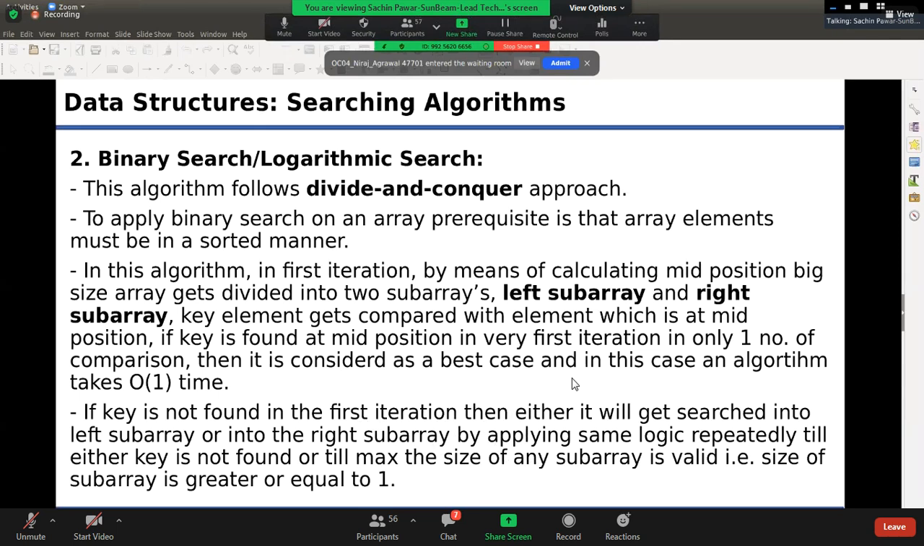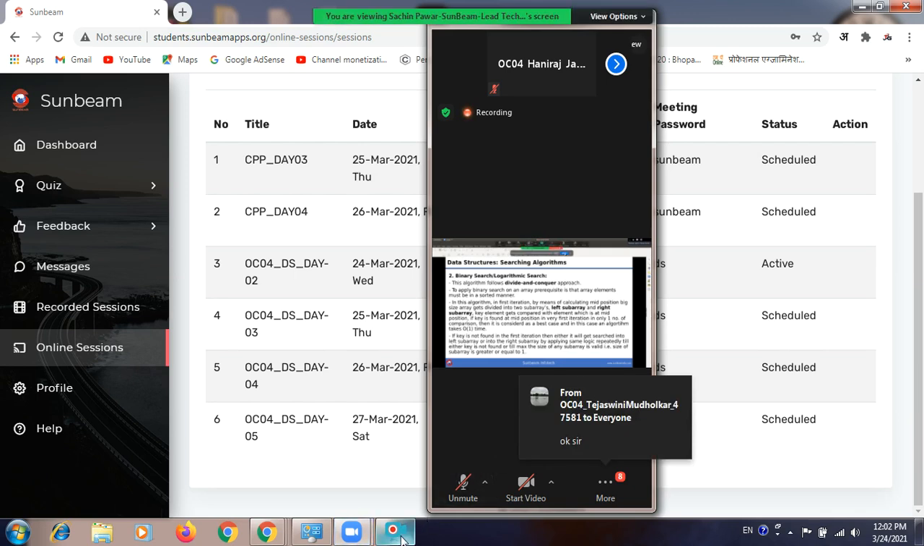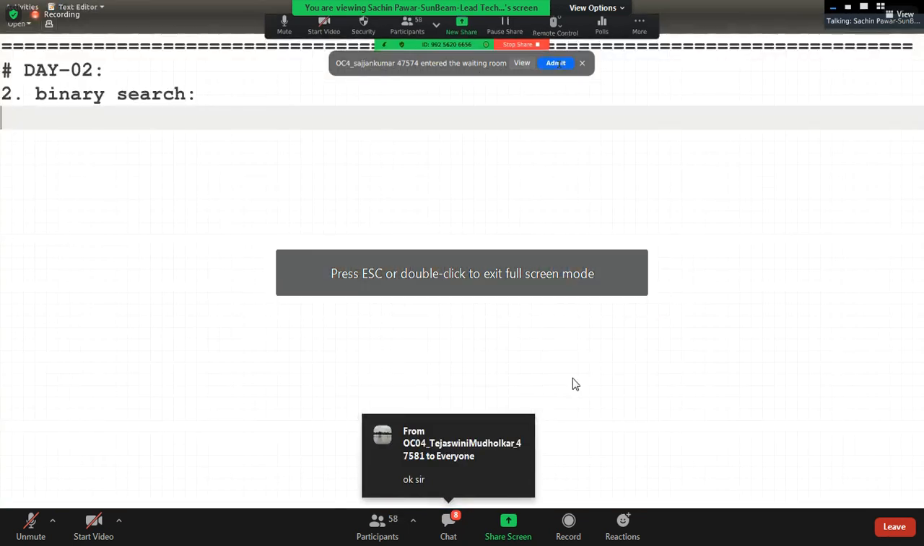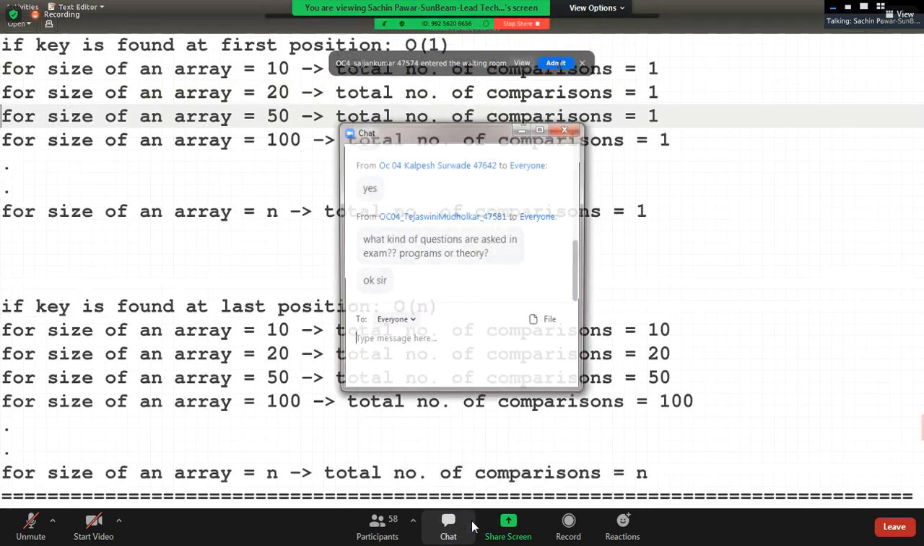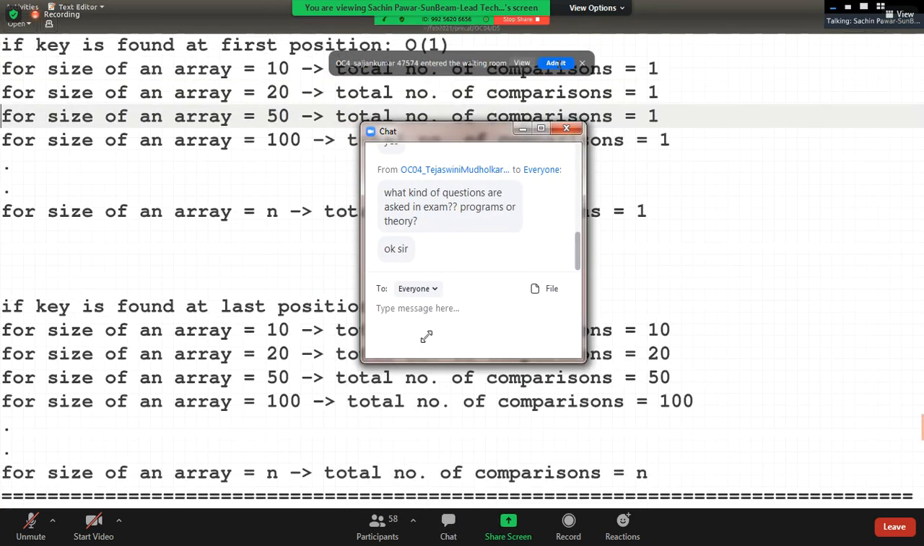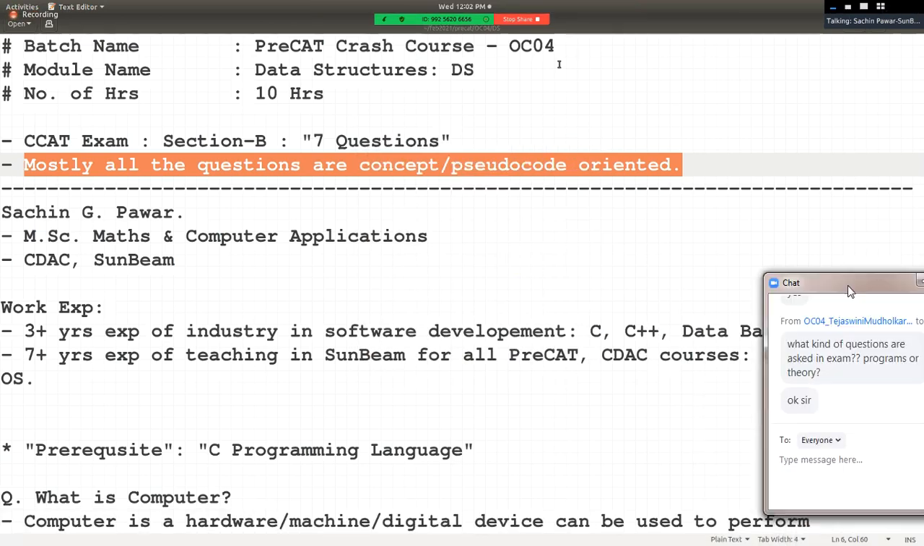And don't worry, today I'm going to share MCQs with you, so that you will get an idea which kind of questions may get asked in the CCAT, right? But believe me, yesterday only I told you, mostly all the questions are concept or pseudocode oriented. आपको programming का एक भी question नहीं आएगा. No one will ask you to write a program or to find the output, right?